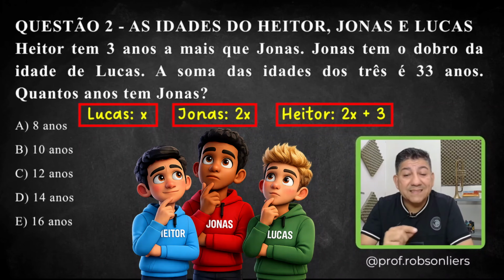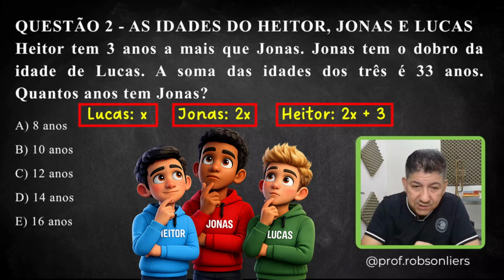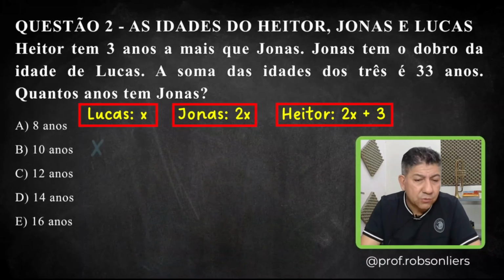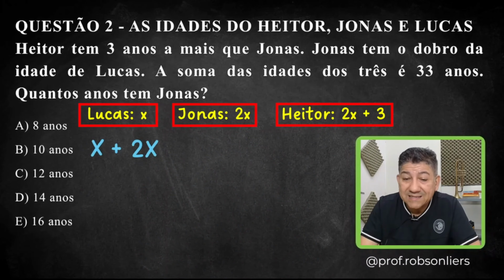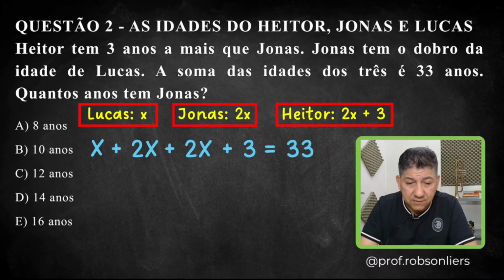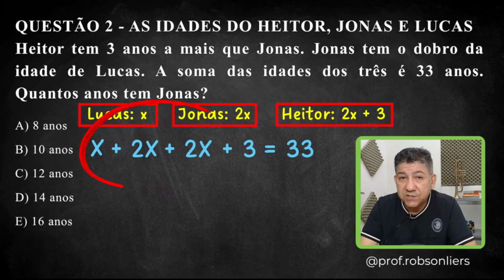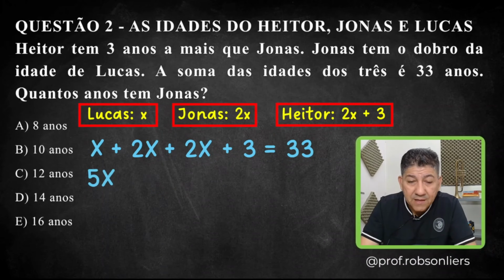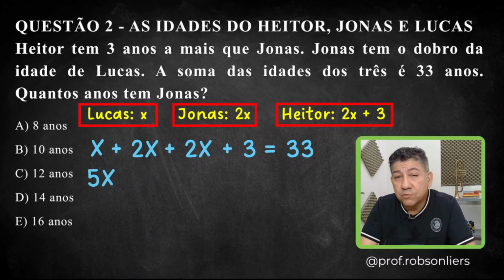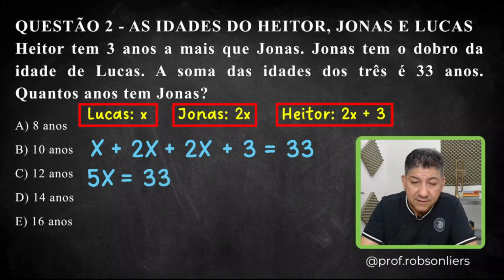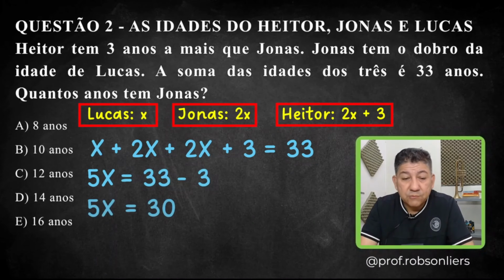Now the sum of their ages is 33 years. Let's add everyone together. Look, Lucas's age, which is X, plus Jonas's age, which is 2X, plus Heitor's age, which is 2X plus 3. All of this, the question said, is 33 years, okay? Adding the like terms here, look, X plus 2X plus 2X, that's 5X, okay? I'll move the plus 3 to the other side of the equation by subtracting it. If it's added, you move it by subtracting. It will be equal to 33 minus 3. 5X will be equal to 30, right? 33 minus 3 is 30.